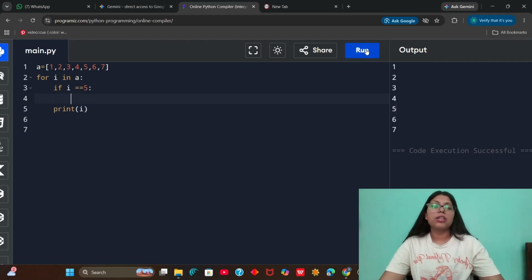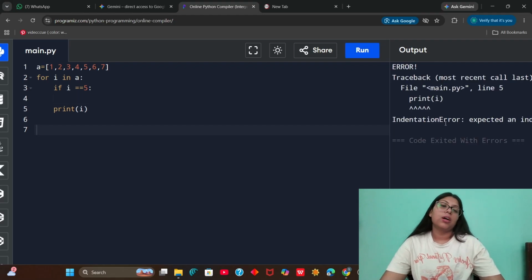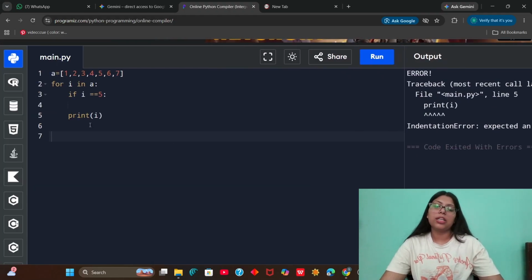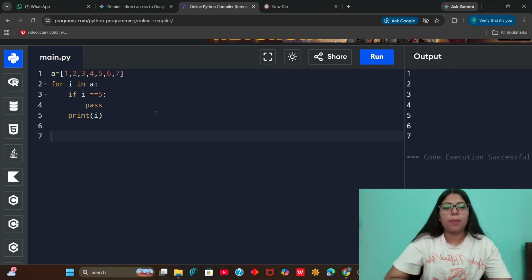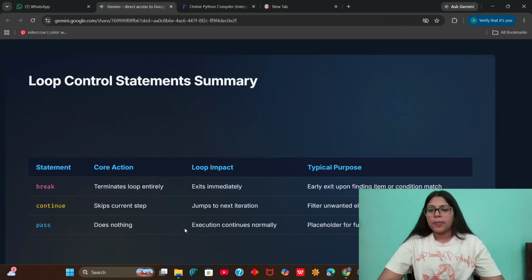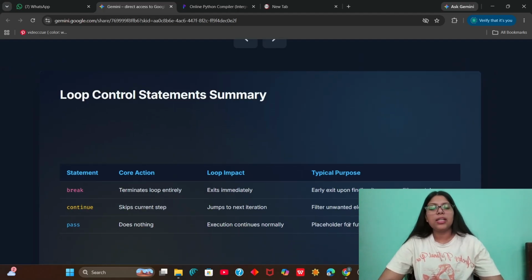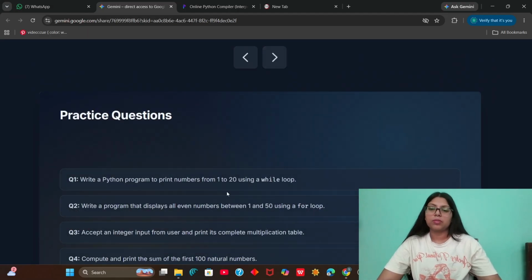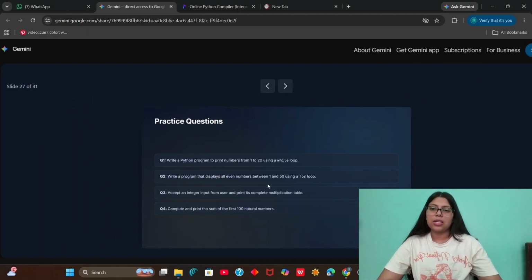If I do not write this pass, it will become an error. Why? Because the condition is not completed. We have to write something, and since we do not have the code right now, we use a placeholder, that is pass. So this is how these three statements work. So pass does nothing, but the execution continues normally, and it is a placeholder for future code blocks. So yeah, this is it.